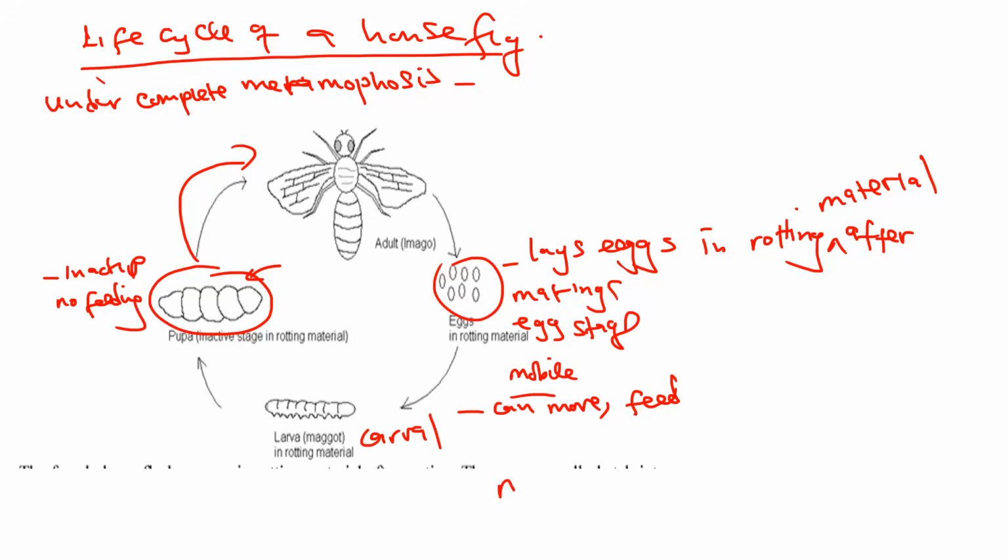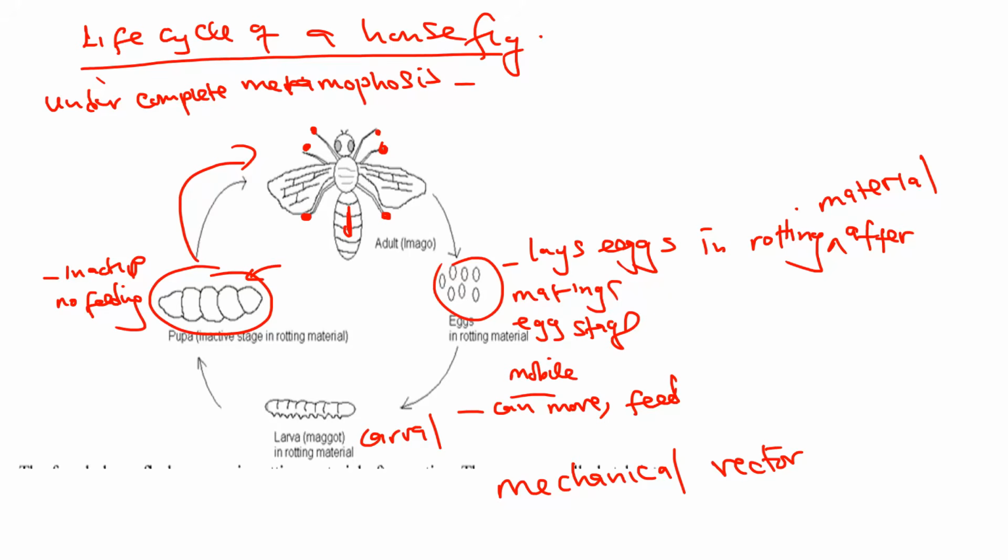Okay, and a housefly is called a mechanical vector. A mosquito, I said, is a biological vector, but this one is the mechanical vector. Why? The flies carry pathogens on their body. Where it sits, that is where they pick up the pathogens and move to another position. It's not from inside. So they are called mechanical vectors because they carry pathogens on the external surface of the body.